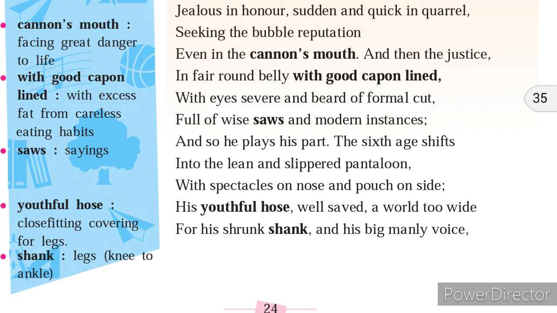The sixth age shifts into the lean and slippered pantaloon, with spectacles on nose and pouch on side, his youthful hose, well saved, a world too wide for his shrunk shank. Now the word youthful hose means the close-fitting covering for legs, which he was saving from his younger age. Now it has become too wide, because his legs and feet have become very thin, and that pantaloon has become very wide and big.